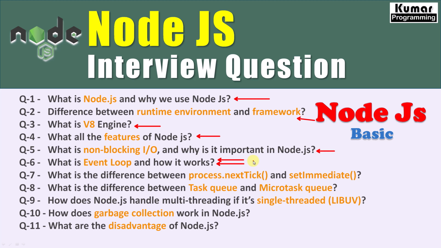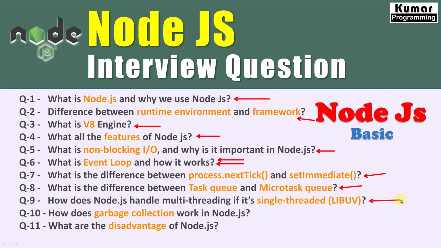If you are going for an interview, somehow the interviewer will ask about the event loop. Without this question, your interview is not going to be complete for sure. Further, we will see the difference between process.nextTick and setImmediate functions. Also, we will see what is the task queue and what is the microtask queue, right? And the very important feature, which is how Node.js handles multi-threading if it is single threaded.